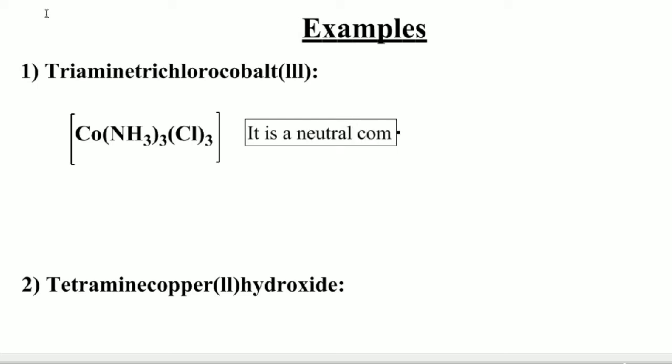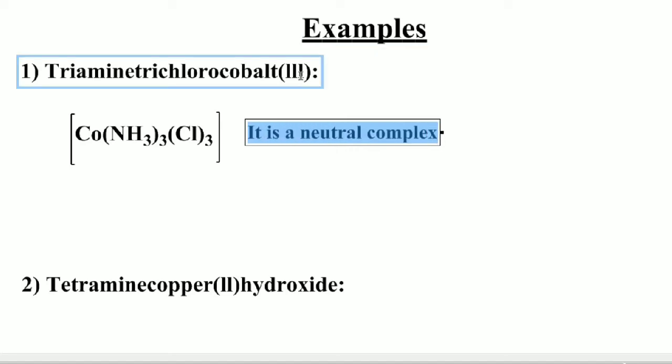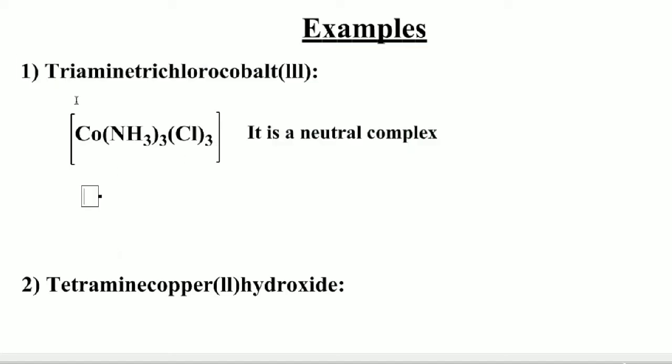You can see the oxidation state of cobalt is given as 3. So in the above complex, plus 3 is the oxidation state of cobalt.